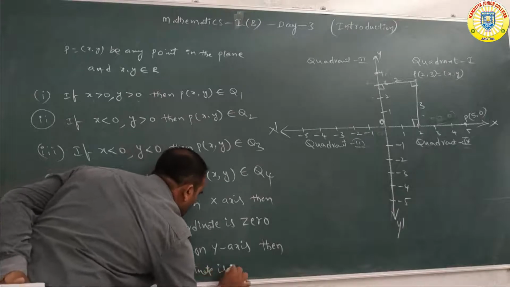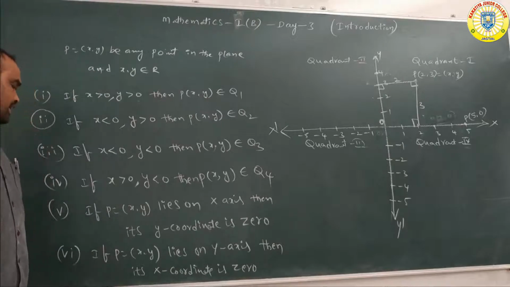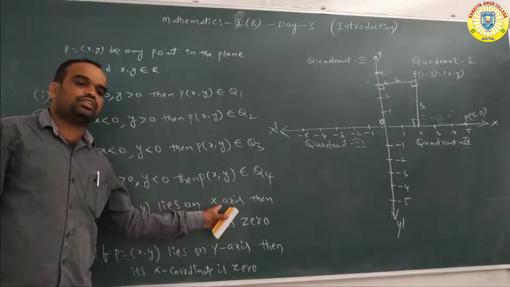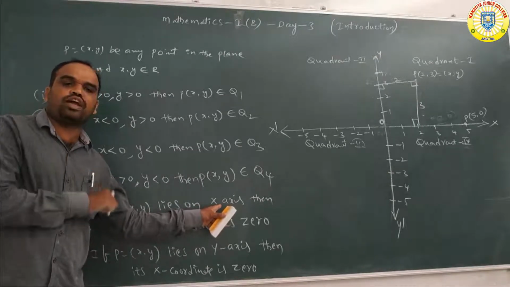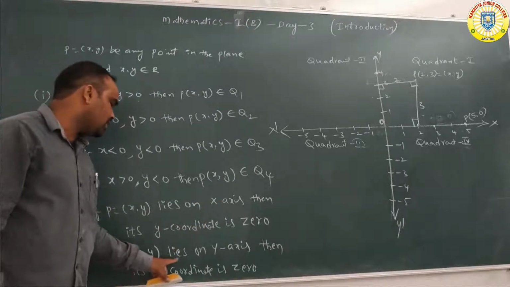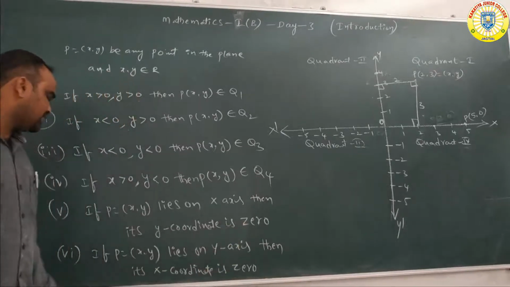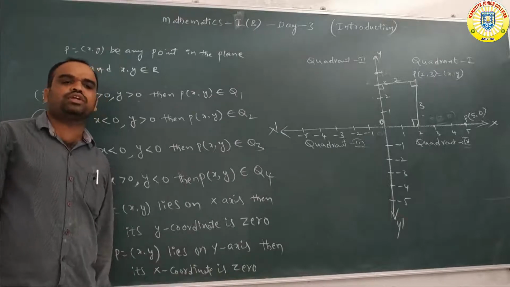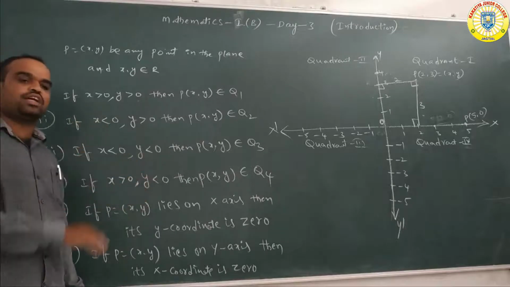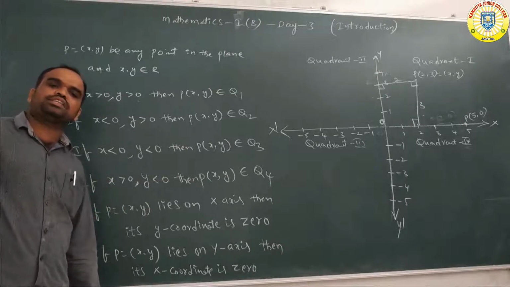Any point P of x comma y lies on the x axis, then you must ensure its y coordinate is 0. If P is equal to x comma y lies on the y axis, then its x coordinate must be 0. If the y coordinate is 0, the point lies on x axis.